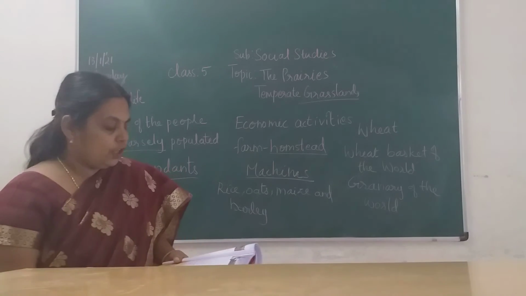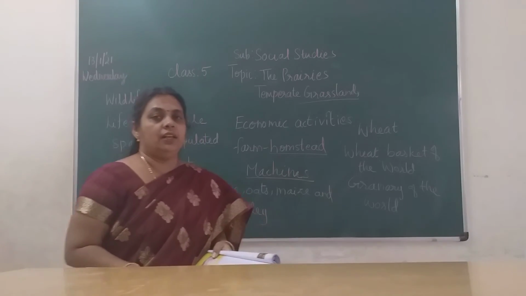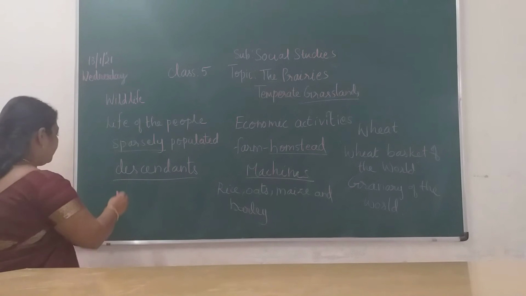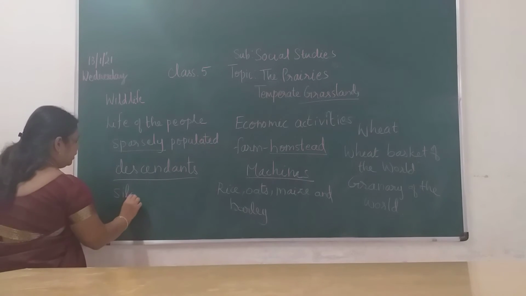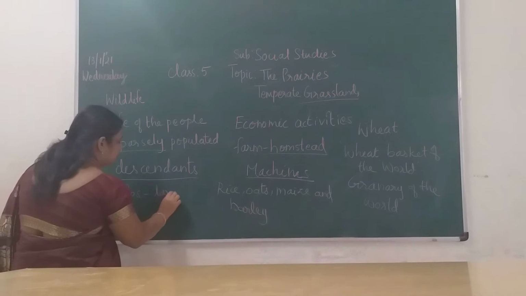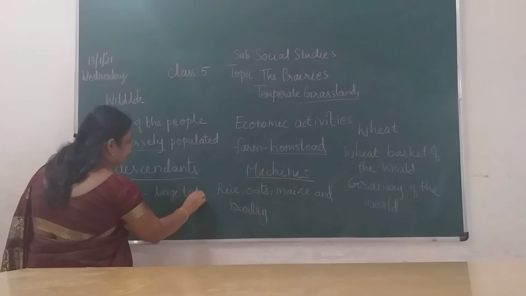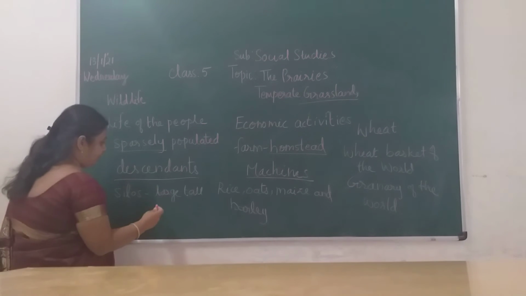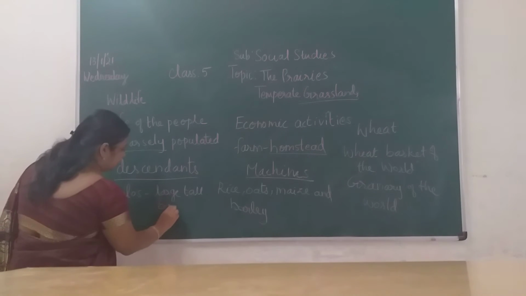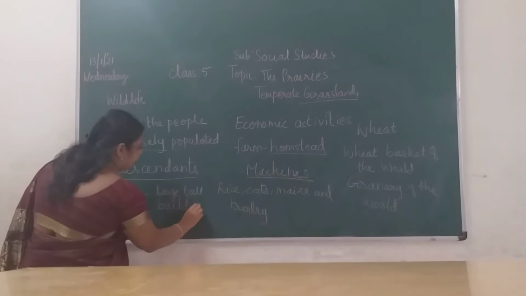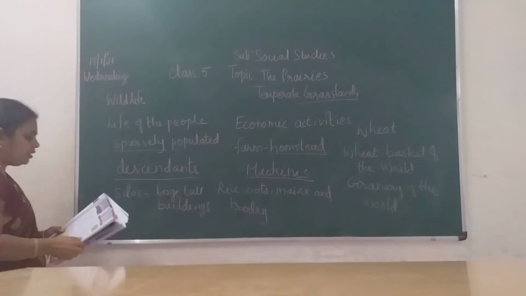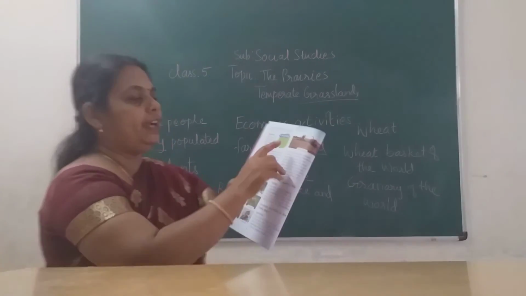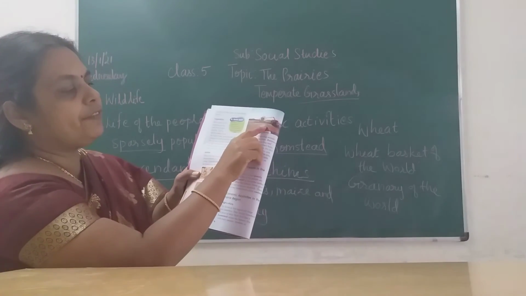Next, food grains are stored in large tall buildings called silos. It is a large tall building, children, because they produce a huge quantity, tons and tons of wheat. In your textbook a picture is given, see there, over a large area of land to harvest the wheat.